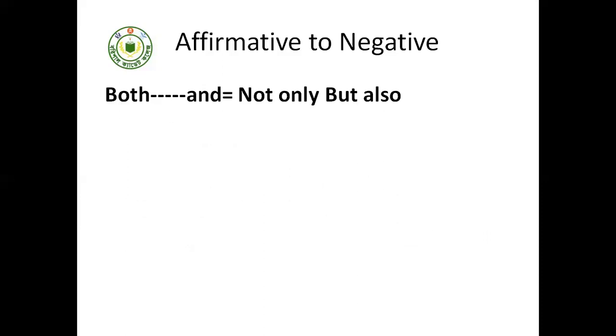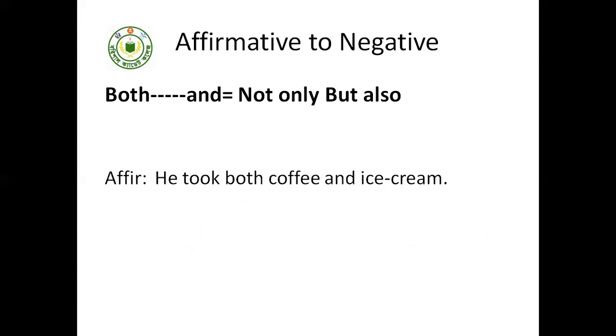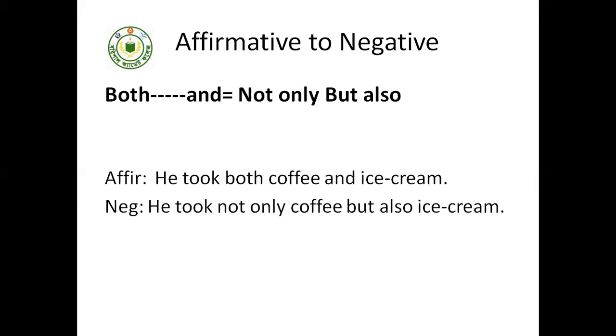Another structure, "both ... and". This structure will follow "not only but also". He took both coffee and ice cream. So here you see "both ... and". In order to make it a negative sentence, we will use the structure "not only but also". See this one: he took not only coffee but also ice cream.